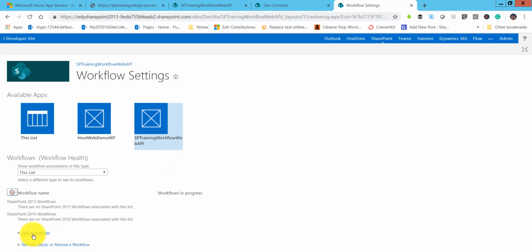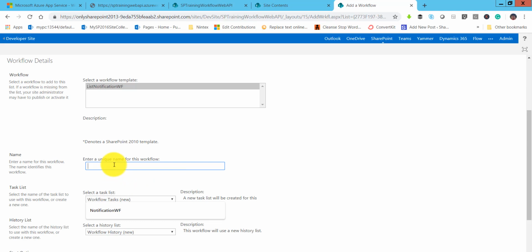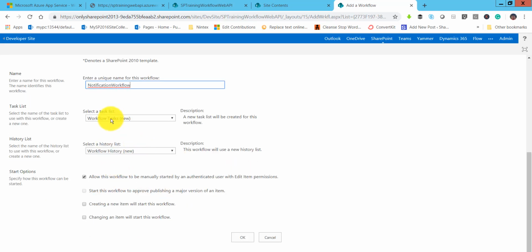Click on add a workflow. So we will add that workflow to this particular list. So if you'll see here, we have our list notification workflow coming under this particular app or the add-in. So we'll give a workflow name. Let's say we'll give this a notification workflow, and say, our history list, task list, we can select it, and then we can say create a new item will start the workflow.